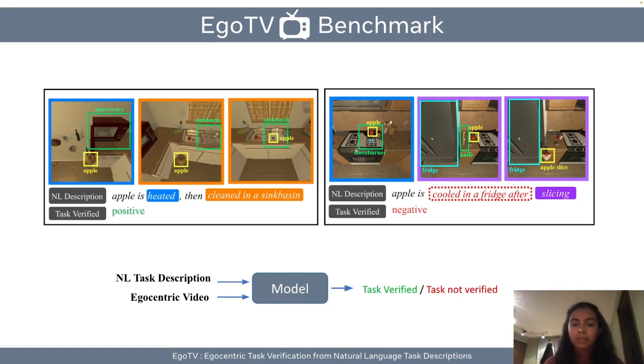To succeed at EgoTV, a model must reason about various ways of doing multi-step tasks specified in natural language. These steps could be done in many orders. Thus, the model must decompose the task into relevant actions, state changes, object interactions, as well as any causal or temporal relationships between these entities. Secondly, the model must ground these entities in the egocentric observations. And lastly, the model should ideally support such reasoning for combinations of tasks, ideally unseen tasks. All in all, we need causal temporal reasoning as well as compositional generalization for egocentric task verification.